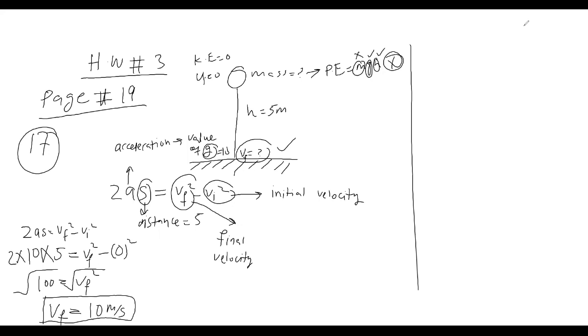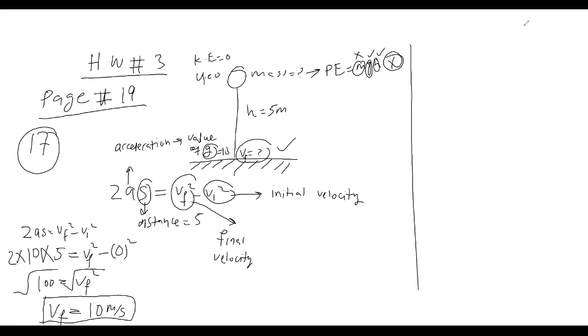Guys, again, let me explain this homework 3. We have an object which has mass, but mass is not given. The object has height. He asked us to find its final velocity when the object hits the ground, which is here. Initially its velocity is 0 because it is at rest.